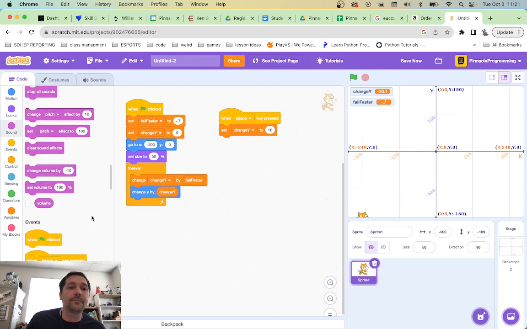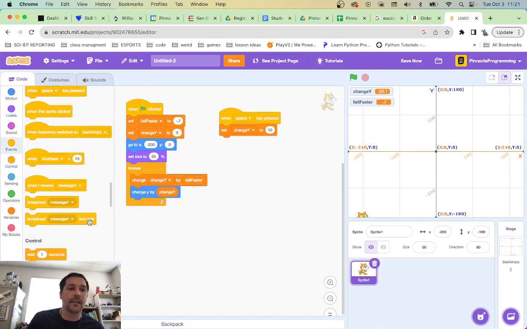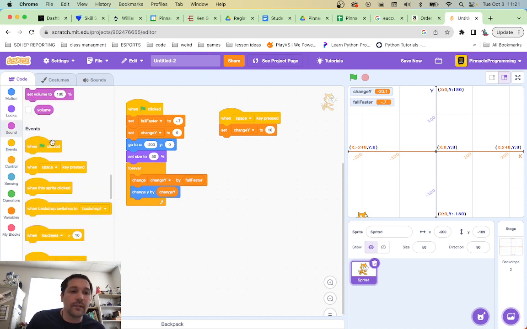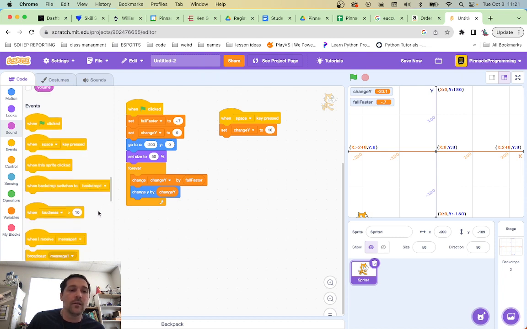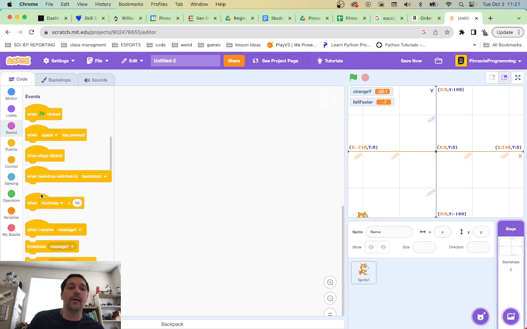No, not quite yet. When clicked, was it in controls? Is it in events? Where's my clicky buttons? When clicked, when backdrop switches, when sprite is clicked, when touches, when I receive, oh, hold on, in backdrops? When stage is clicked. Here we go.